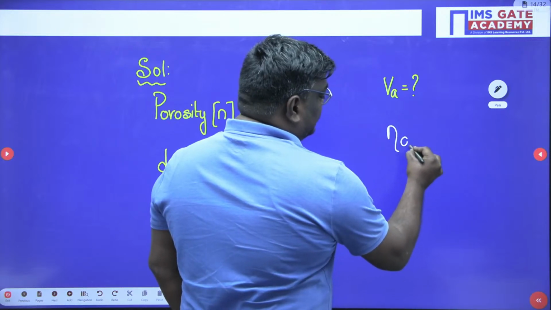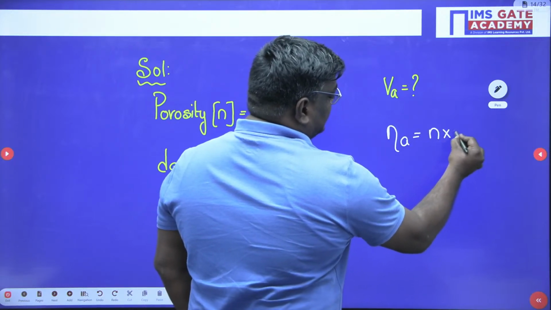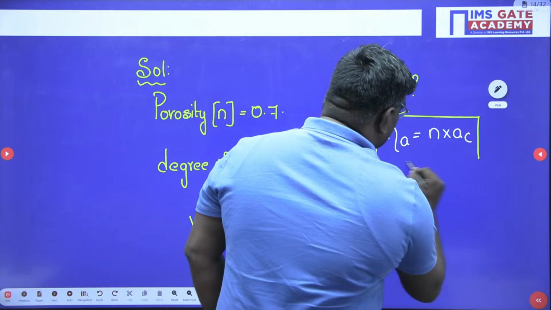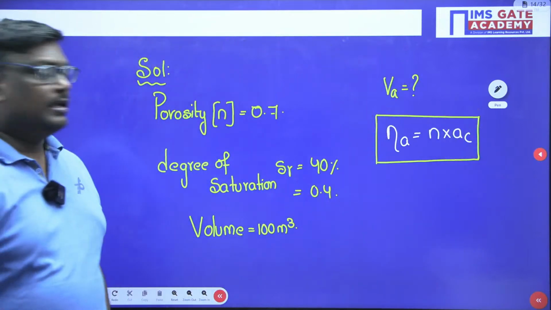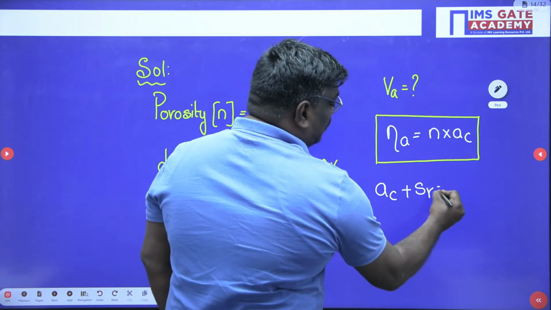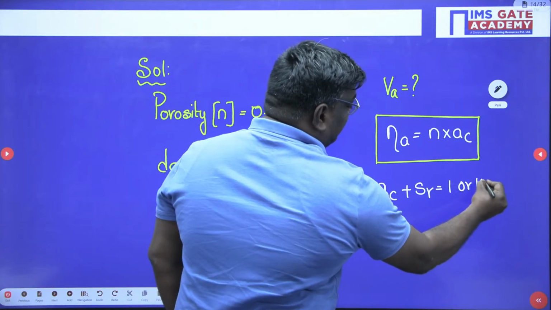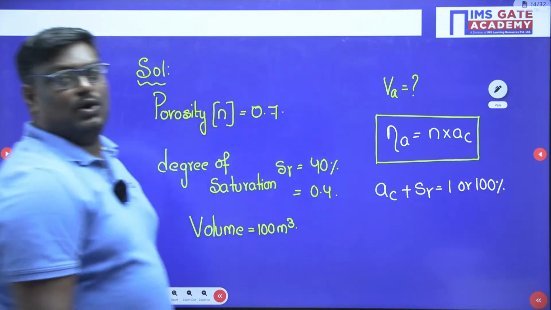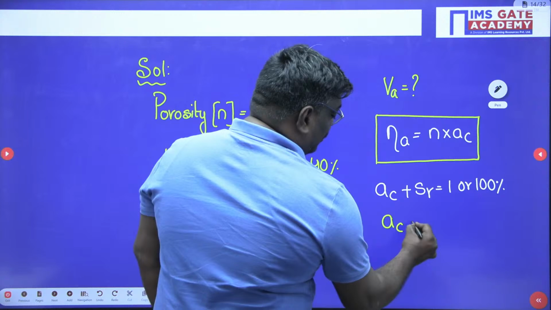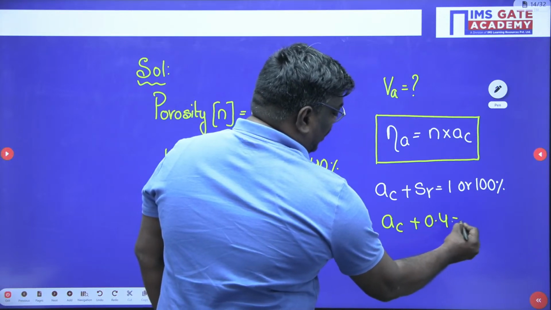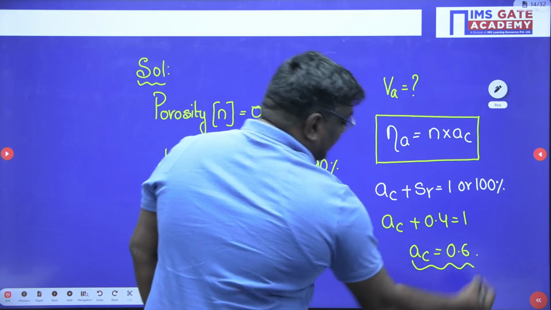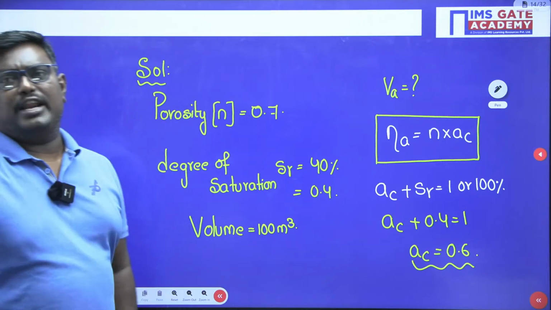Now, my dear students, percentage of air voids can be written as porosity into air content. Agree or not? Now, air content plus degree of saturation is equal to 1, or in percentile it is 100 percent. Now, what is air content, sir, here? Here air content you don't know. Air content plus degree of saturation is 1, so air content is equal to 0.6. Air content is how much, sir? 0.6. Agree? Very good, Arvind.